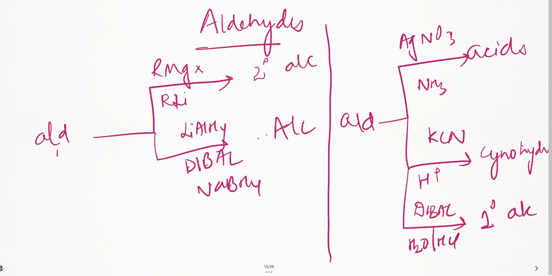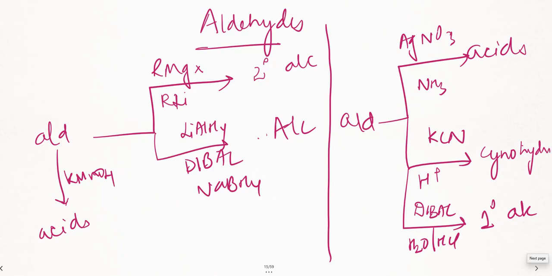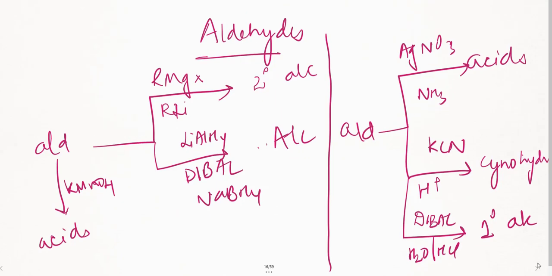Suppose I take the same aldehyde, and I'm introducing an oxidizing agent like KMnO4, they get converted to acids. This is fine, students. This is clear, right? So we have done all the different conversions, what aldehydes can do, what acids can do. Now we will go to the next topic, that is alkyl halides.